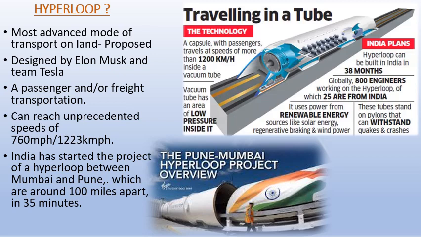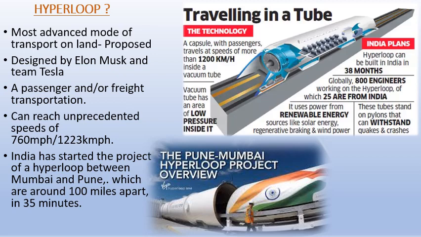India started the project of a hyperloop between Mumbai and Pune, which is 100 miles apart. We know that every mile is almost 1.6 kilometers, so 100 miles will be 160 kilometers, and it can be covered in 35 minutes. If you convert minutes into hours and divide 160 kilometers by that time, you will get the speed, and it will be almost 900 to 1000 kilometers per hour. So that's an incredible speed which can be produced.